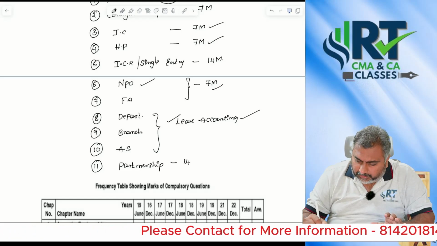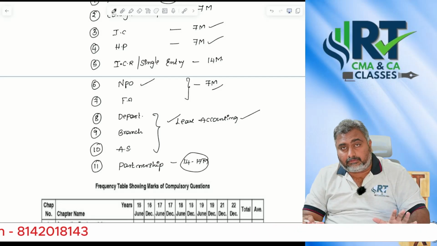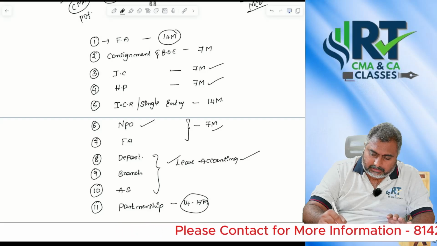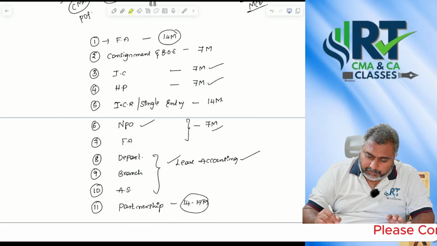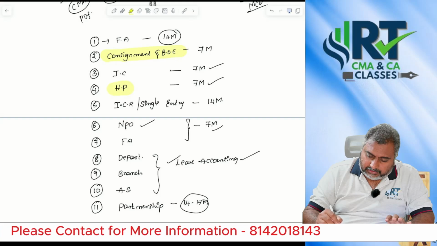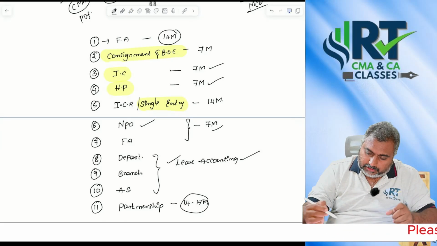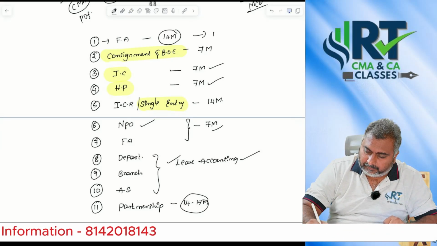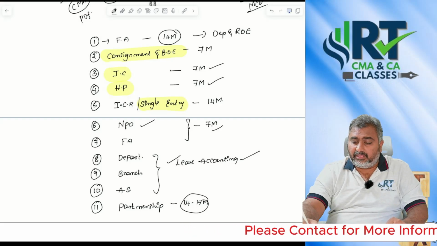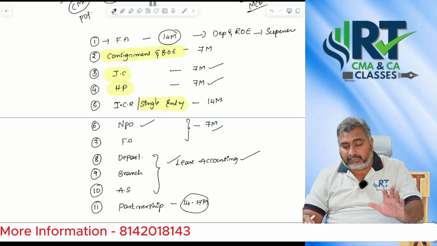You can expect 14 to 17 marks, sir, no doubt about it. But give last priority to partnership. And let's focus, I have highlighted the particular parts also. So first give preference to consignment and bills of exchange. And next hire purchases and insurance claims, then single entry. And if you want individually, the perception here means depreciation and rectification of errors. Even they can ask you to prepare a suspense account as well.